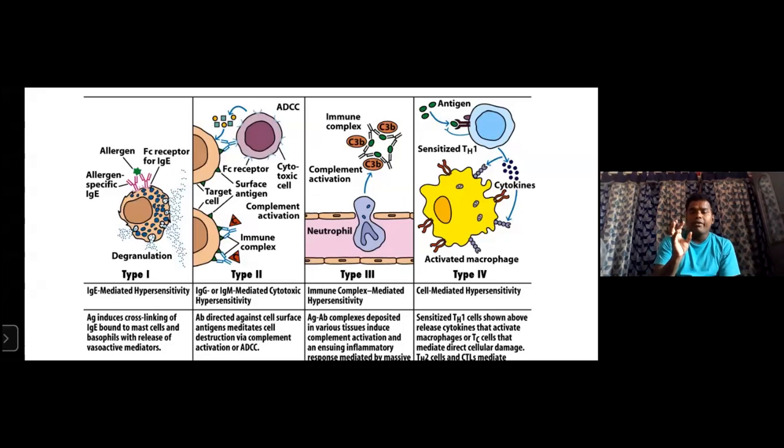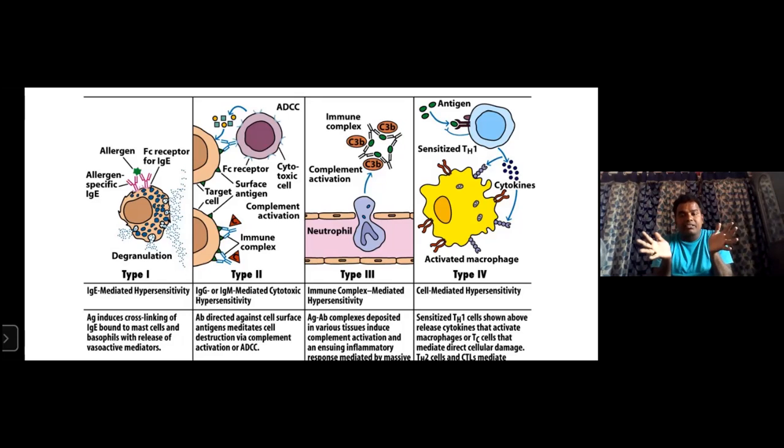When the antigen enters our body for the first time, the granules get ready with chemical substances, ready to explode, ready for rupture of the cells. The second time the same allergen enters our body, it attaches to the Fab part of IgE. In that condition, degranulation takes place.